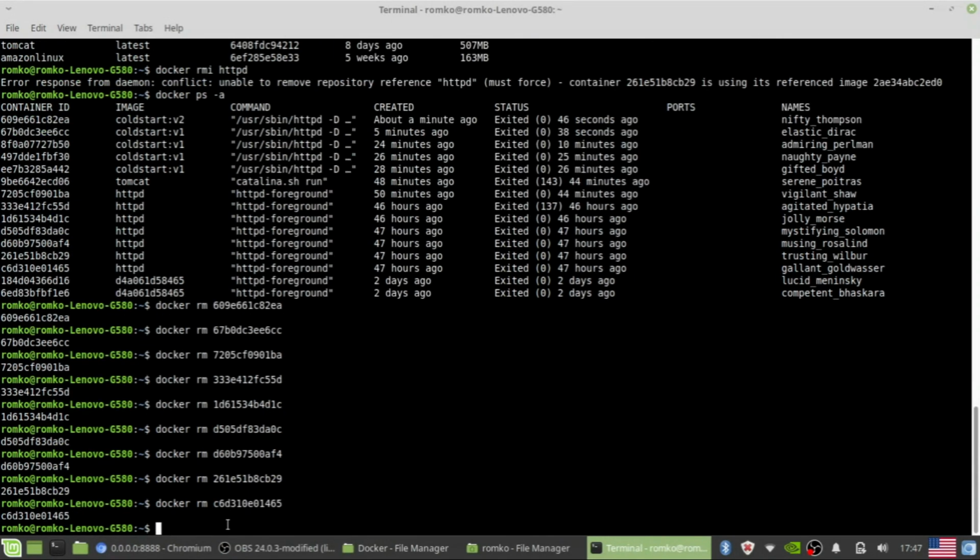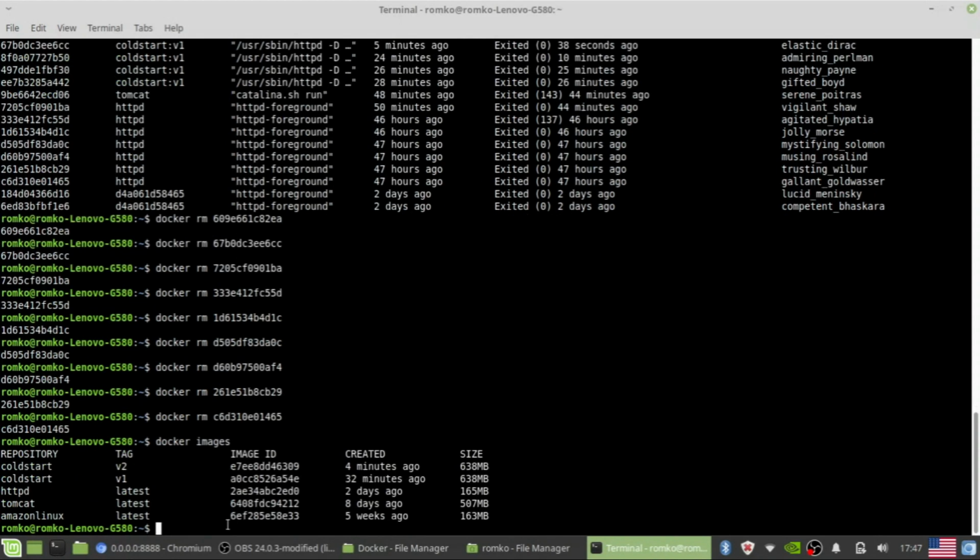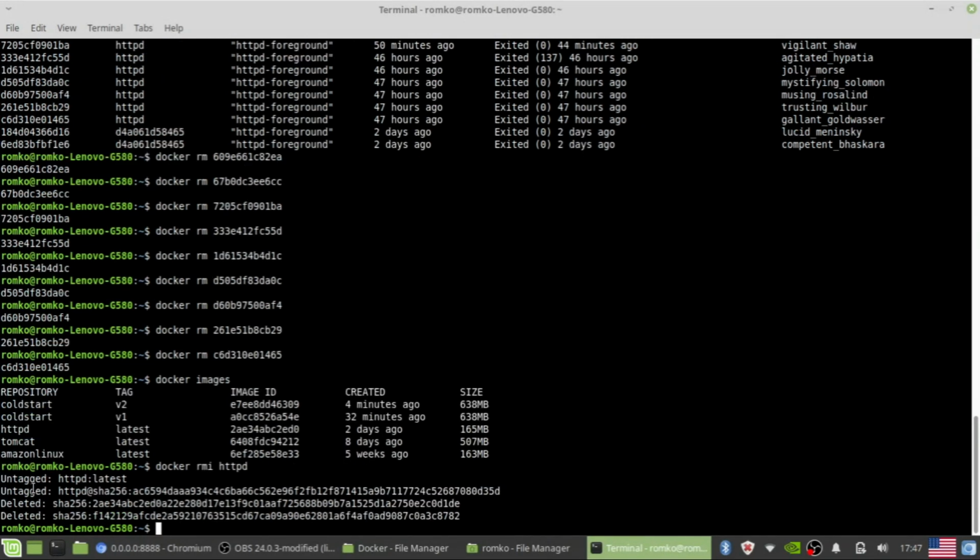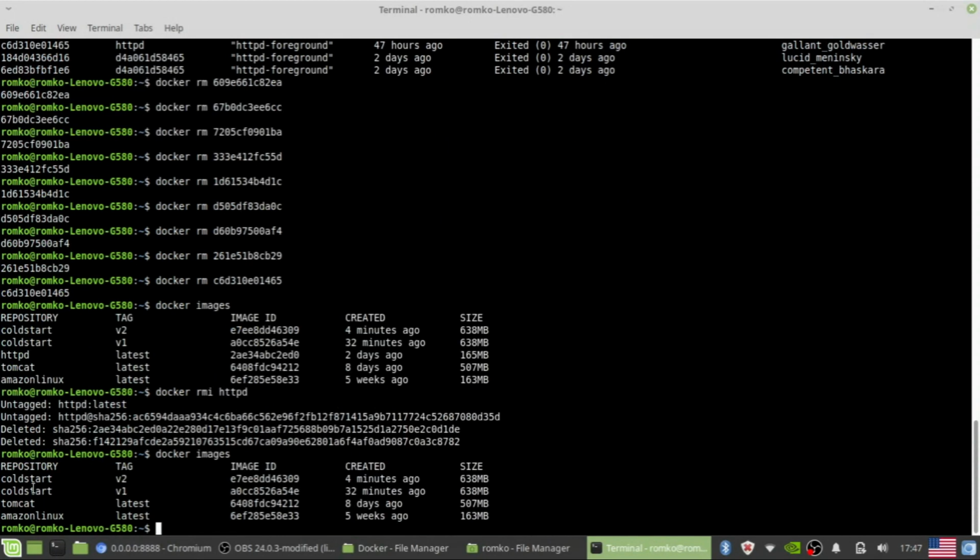Okay, now they're removed, and now we can try to remove this image. I mean Docker RMI HTTPD. Yes, now it's deleted. You can delete the next one. Okay, it is not necessary to do it now. You can do it by yourself.